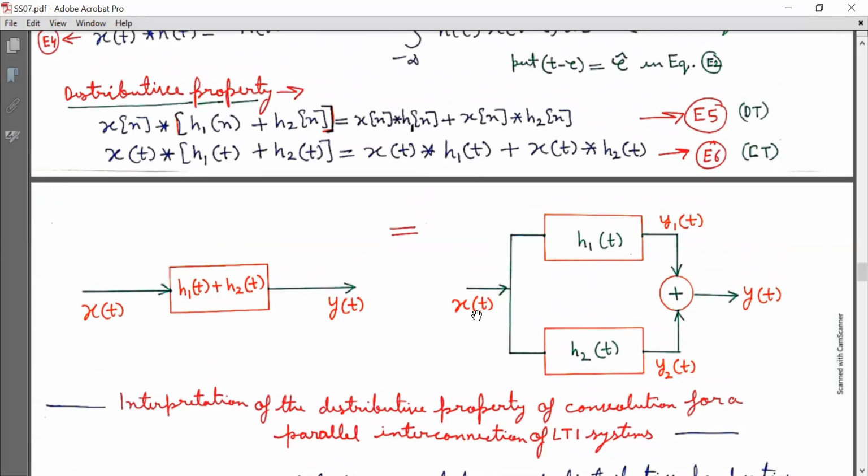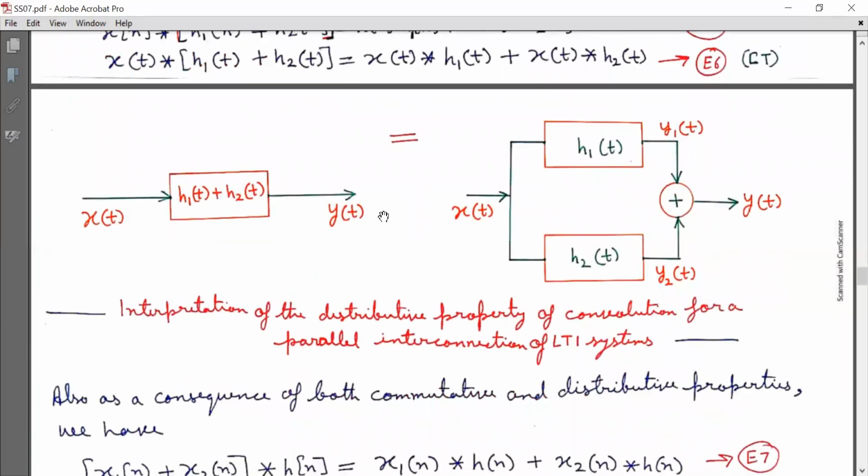By using equation E6, I can show you that this is y1(t), this is y2(t), and both are added to give y(t). So x(t) is the input, it is passed through this LTI system with impulse response h1(t) and the output is y1(t). In parallel, x(t) is passed through an LTI system with impulse response h2(t) and the output is y2(t). Both are summed to give y(t). The message conveyed at the output is the same for both, but the configuration is quite different.